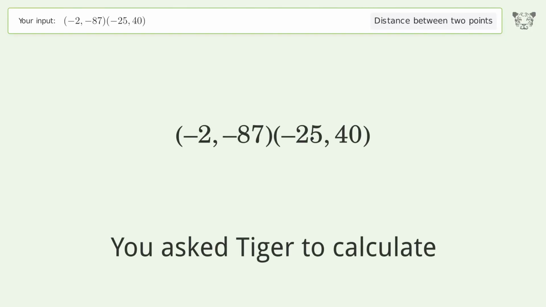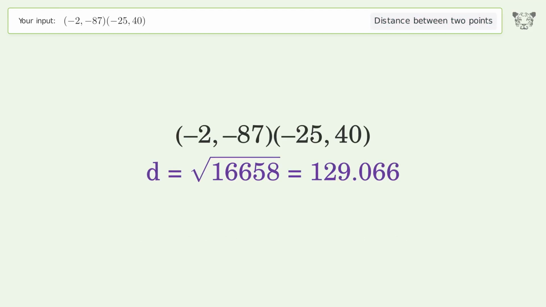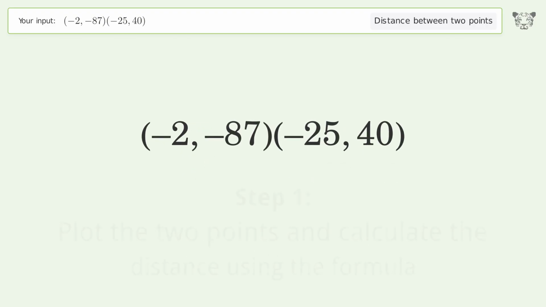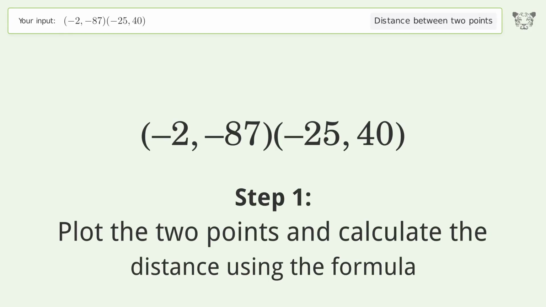You ask Tiger to calculate. This deals with the distance between 2 points. The distance between the 2 points is the square root of 16,658, or 129.066. Let's solve it step by step. Plot the 2 points and calculate the distance using the formula.